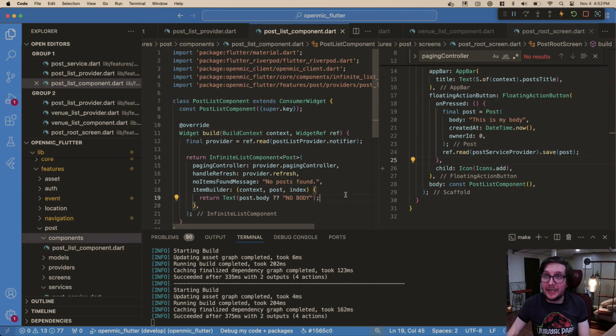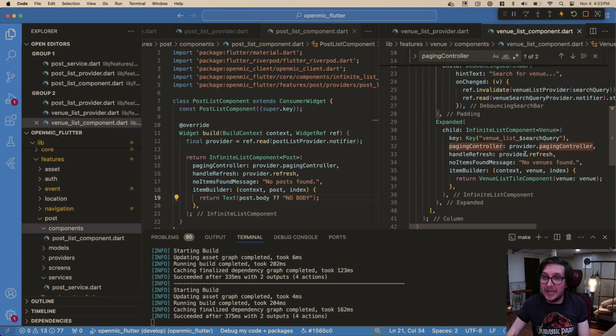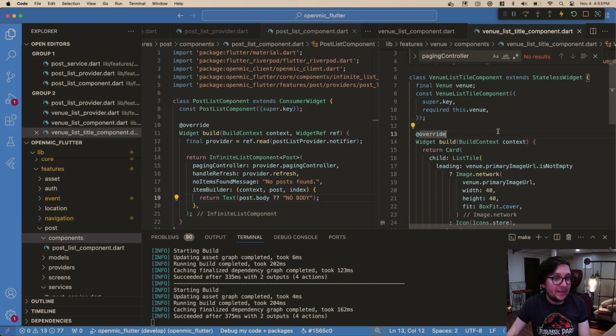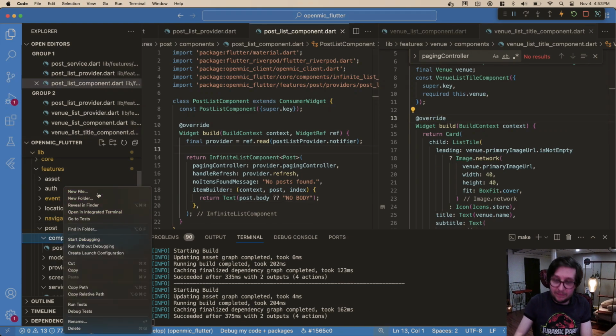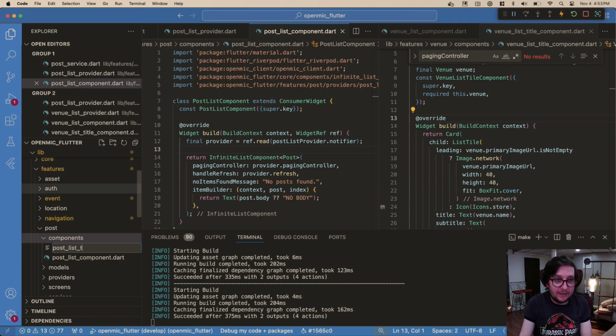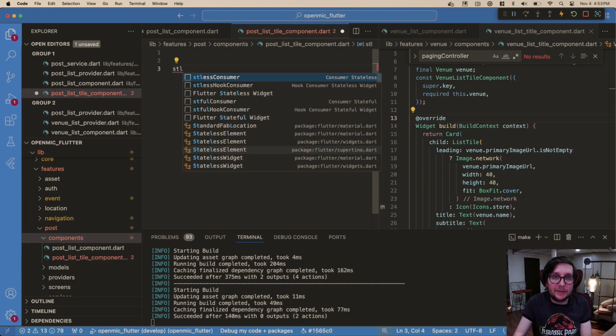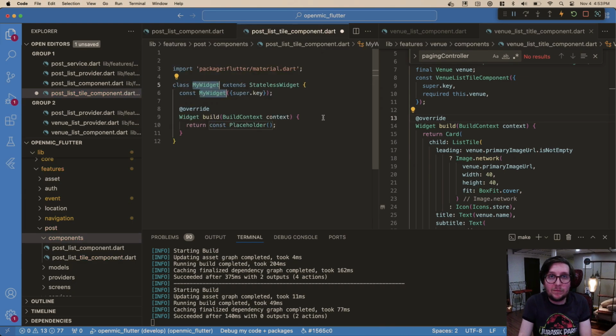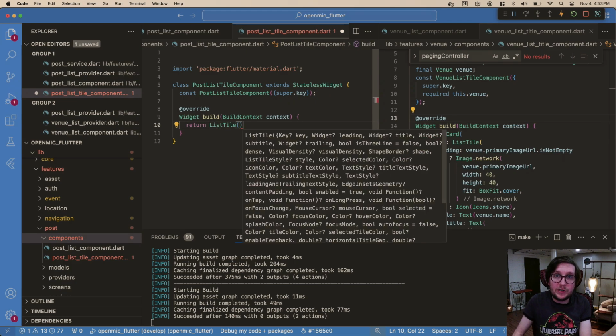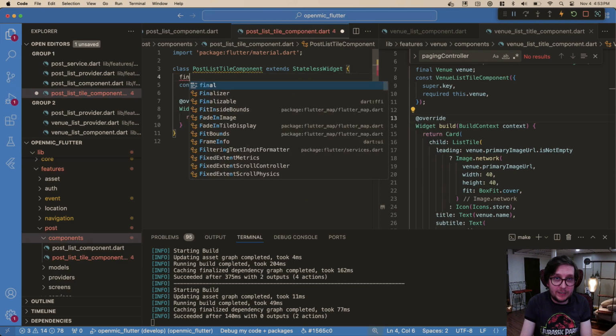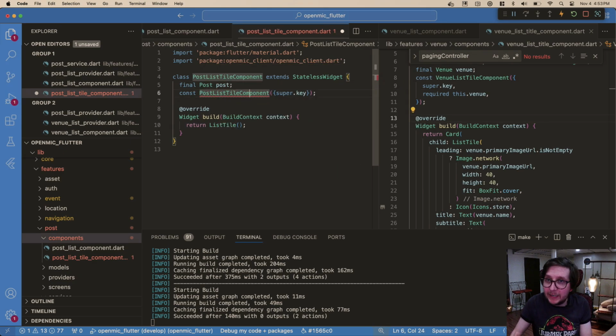So now what we want to do is actually make our list tile. So we'll use this as a bit of a reference. So let's make our, what do we call them? Yeah, post list tile component. And this will be a stateless widget. And I think just to stateless widget, we don't necessarily need a consumer in here, so we won't. We'll change it if we have to. And this is going to return, of course, a list tile. Now what we do need to pass into here is a post. So required this.post.